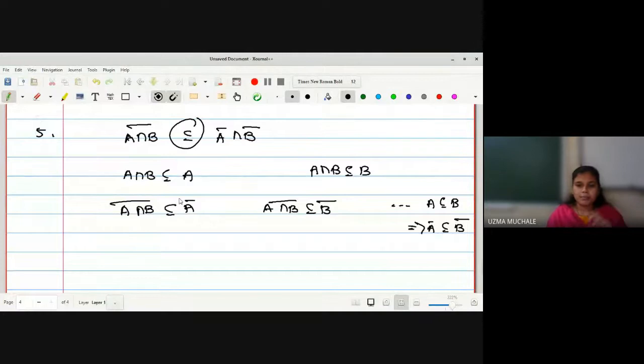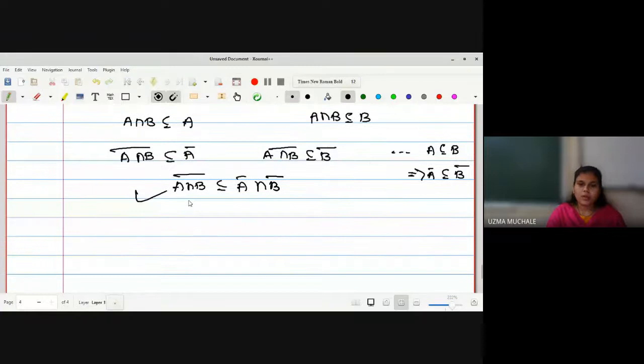So by using the third property, I can write this one, and hence I can write directly that this A intersection B bar is contained in both the sets, so obviously it will be contained in their intersection, and hence the result. Okay. You can write the reason here. If A intersection B bar is contained in A bar as well as B bar, obviously it will be contained in their intersection. Write this type of statement in your notes.